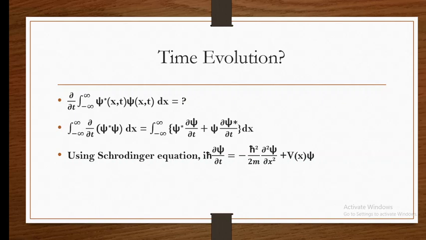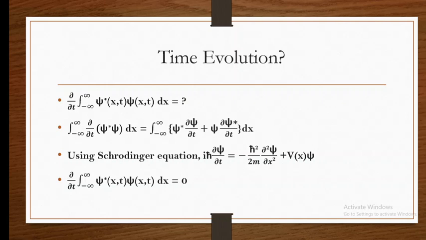By using the Schrodinger equation, finding the derivative values and substituting in the above equation, and then solving, the terms are going to cancel out, and finally we can see that the integral is going to be equal to 0.